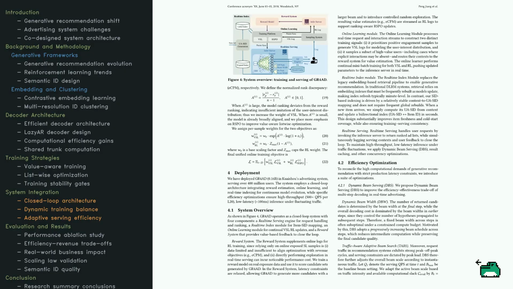Finally, they tackle efficiency with dynamic beam serving. Instead of using a fixed beam width, which is often wasteful, they progressively increase the beam width during the generation process and adapt it based on real-time traffic. This keeps the system fast during peak hours while still delivering high-quality results.